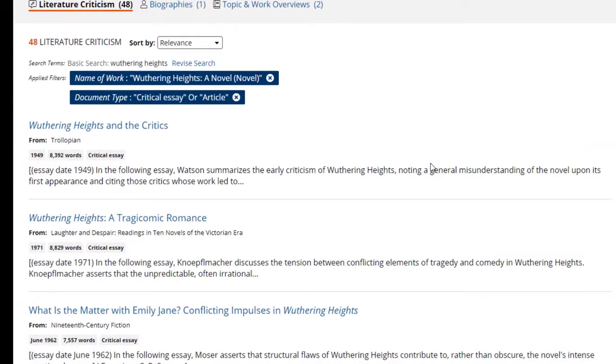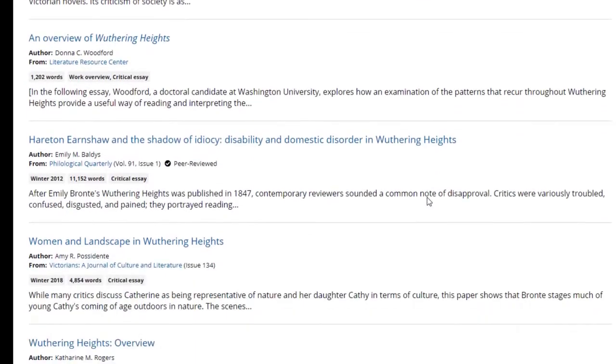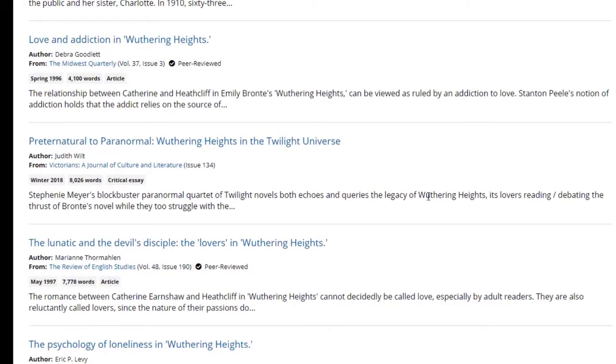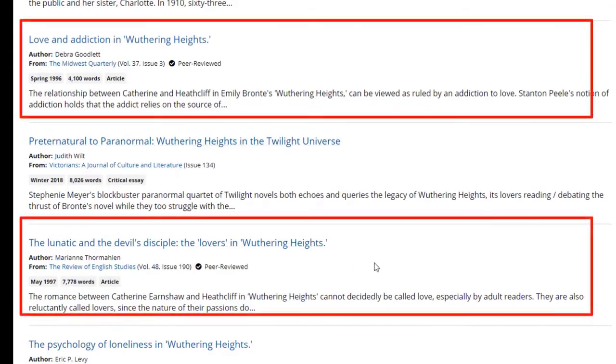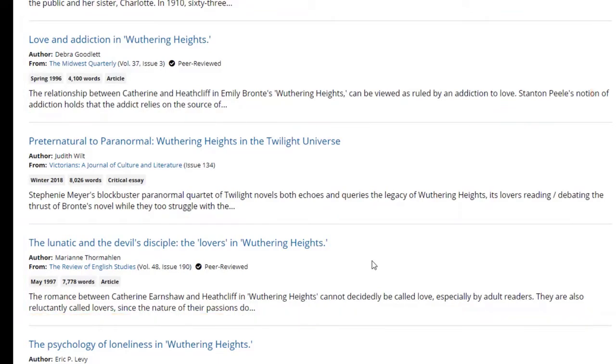Now I have a much smaller list of results. I will scroll through my results and look for titles that hint that the author of the criticism is writing about the theme I'm exploring in my paper, which for me is love. And once I scroll a little bit, I quickly get a couple of very obvious matches. If I didn't get an obvious match by skimming through titles, I would start opening criticisms and skim through them to see if the author ventured into a discussion of my theme somewhere in their essay.